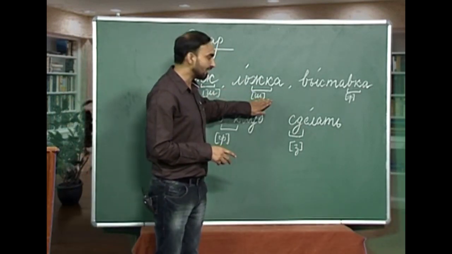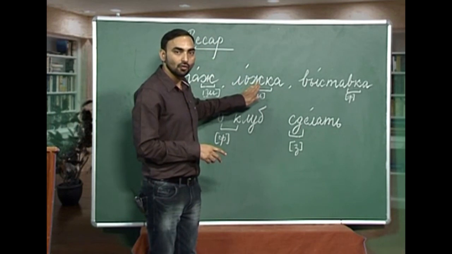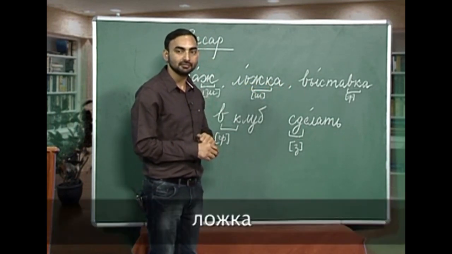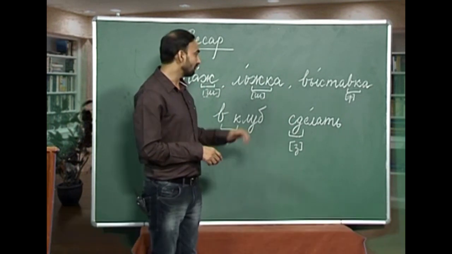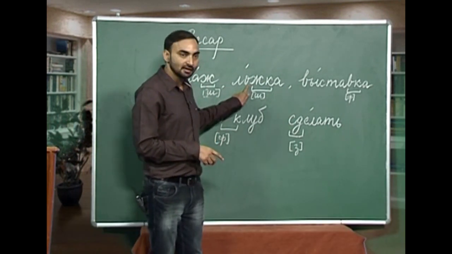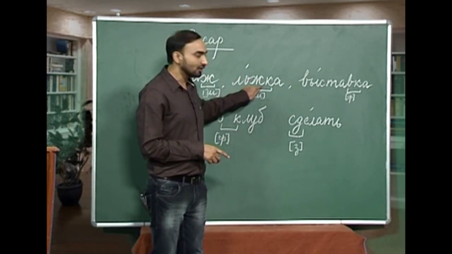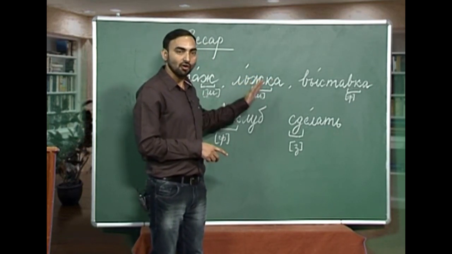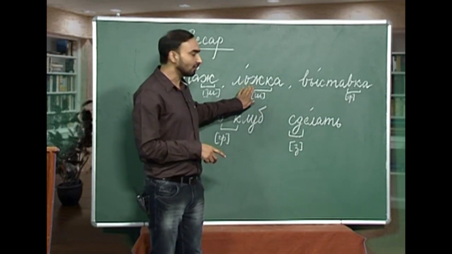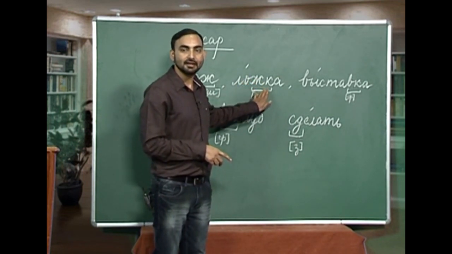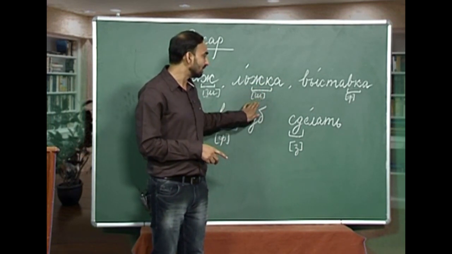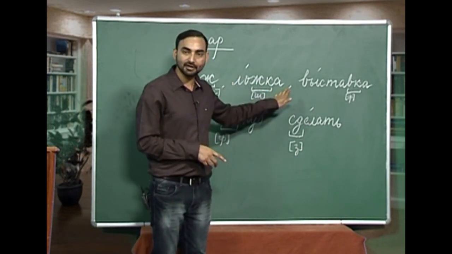Next word we have is l, o, zh, k, a. Loshka. Why Loshka? Because again there is a voiced consonant coming before the voiceless consonant. So, what happens is this voiced consonant will be pronounced as its voiceless counterpart, which is sh. So, how will you pronounce this word? Loshka.